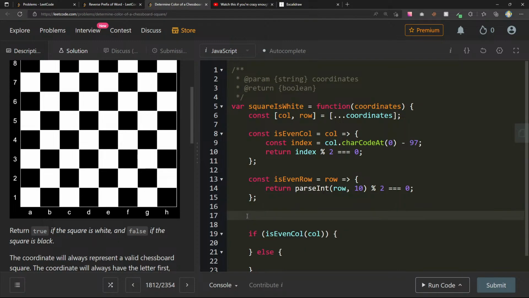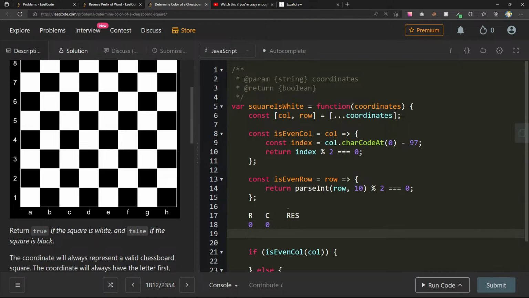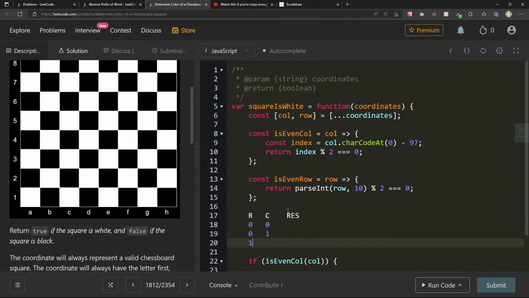Let's do row, column, result. This is sort of like a truth table. So we'll do 0, 0, 0, 1, 1, 0, 1, 1, where 0 equals even and 1 equals odd.